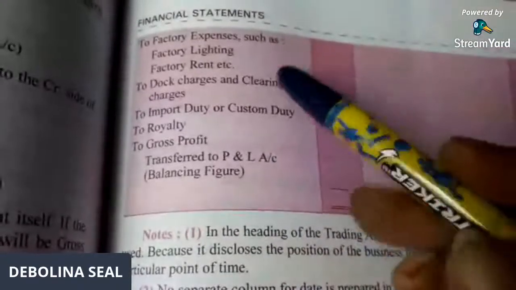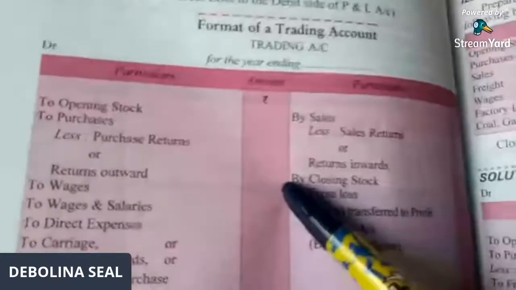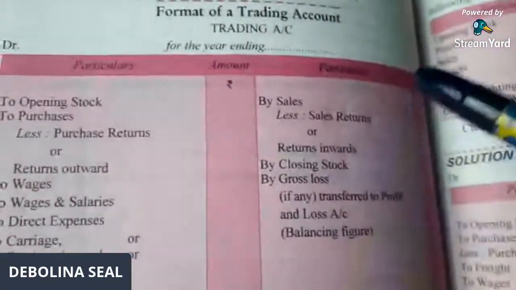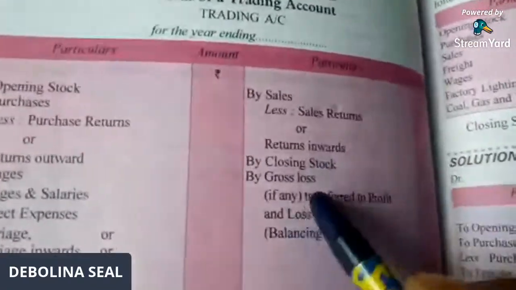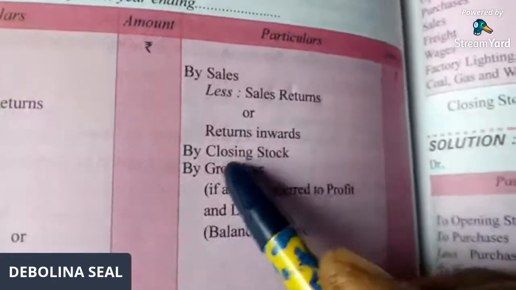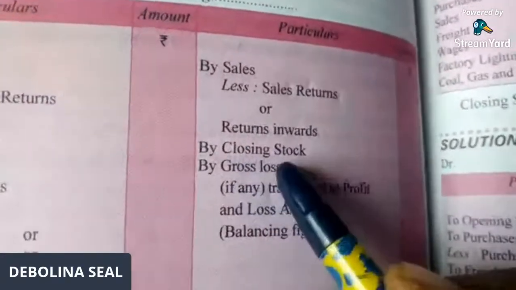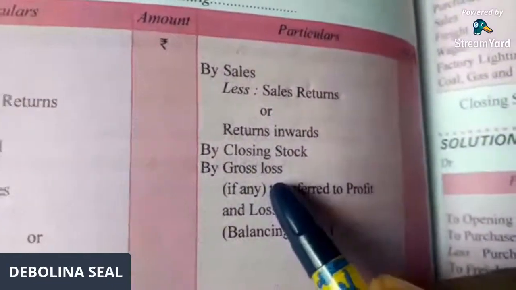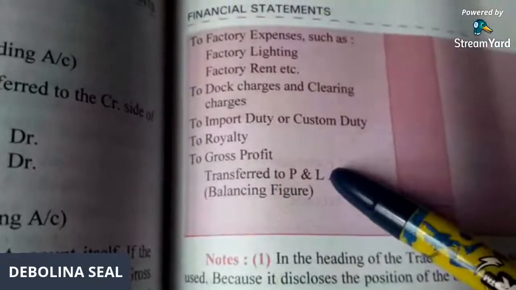So don't get confused or go into tension. When your debit side is more and your credit side is less, then from the debit side you will subtract the credit side and you are going to get gross loss. Gross loss happens very rarely. Out of 10 sums, maybe 1 or 2 sums you will get, but in most of the sums that you do, you are going to get gross profit only.